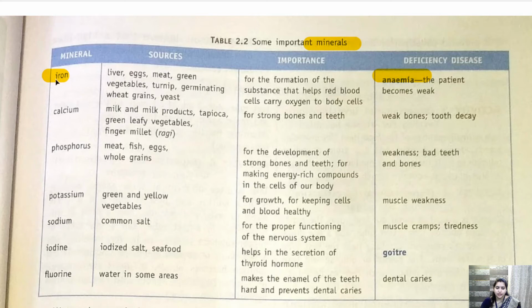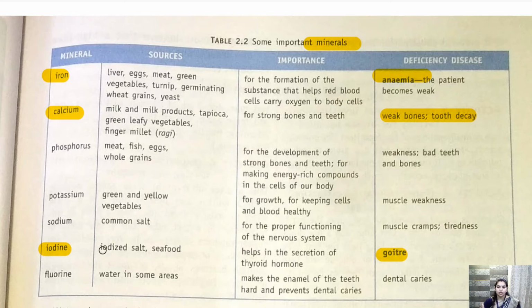So iron, I told you, is directly associated with anemia. Calcium, we know that if we don't drink milk properly, we can have weak bones and tooth decay. Okay. Now coming on to iodine. The deficiency of iodine causes goiter. What is goiter? The swollen neck.